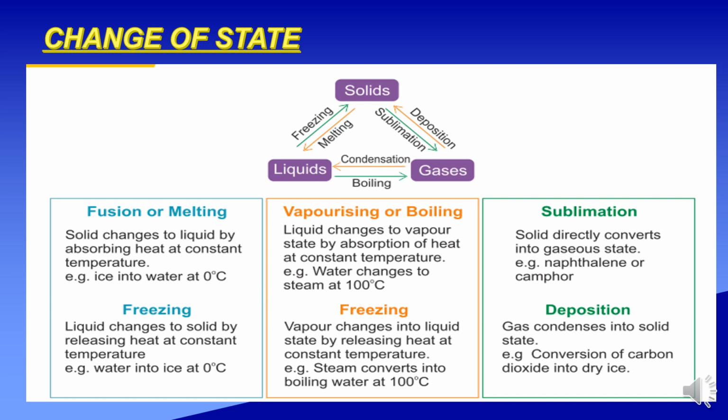Condensation. Vapor changes into liquid state by releasing heat at constant temperature. Example, steam converts into boiling water at 100 degrees Celsius. Sublimation. Solid directly converts into gaseous state. Example, naphthalene or camphor. Deposition. Gas condenses into solid state. Example, conversion of carbon dioxide into dry ice.